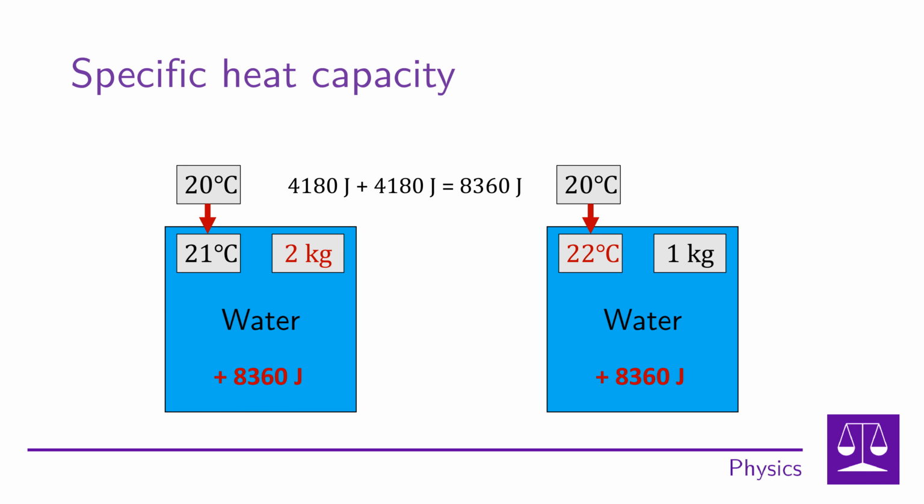If we had 2 kilograms of water, we would need twice as much heat to heat it by 1 degree as for 1 kilogram. For each kilogram of water, we would have to supply 4,180 joules of heat. Altogether for 2 kilograms, that is 8,360 joules. If, on the other hand, we wanted to heat 1 kilogram of water by 2 degrees Celsius, we would have to supply 4,180 joules of heat for every 1 degree. So again we come to the supply of 8,360 joules of heat. Thus, the heat supply is directly proportional to the change in temperature and the change in mass.